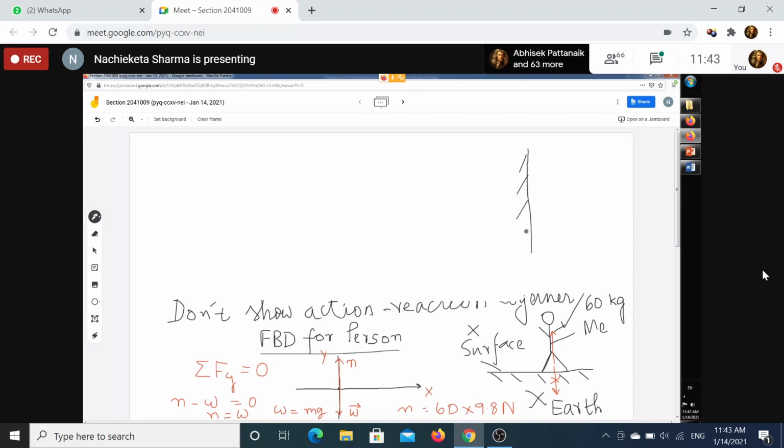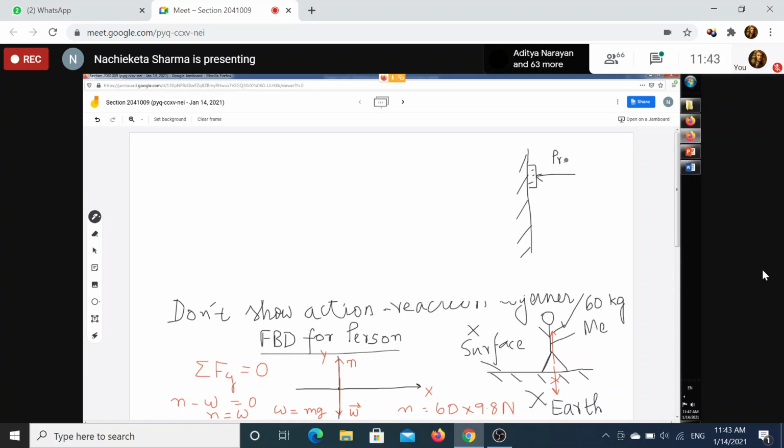Then we place a box-like object and we press it in the direction of the wall. You will take a box and you will push this box like this.